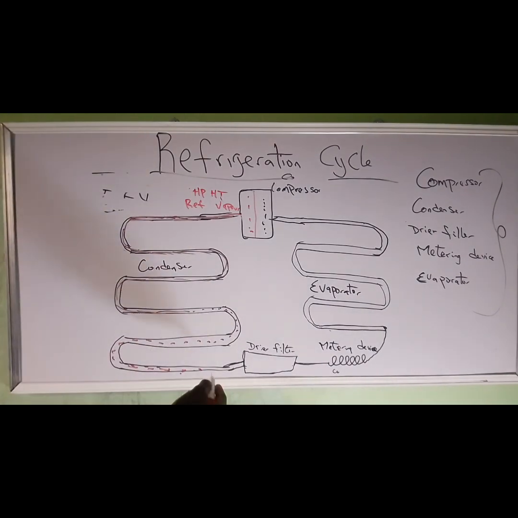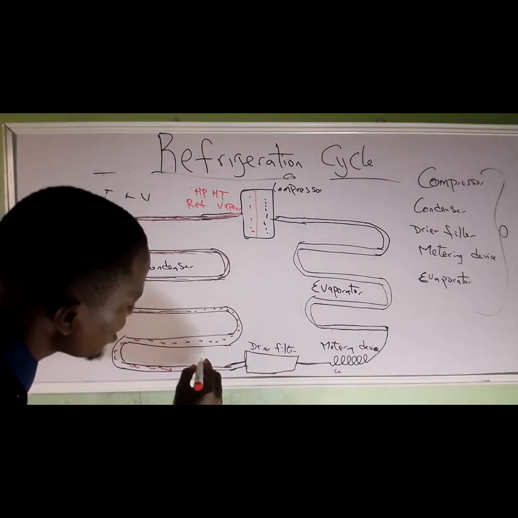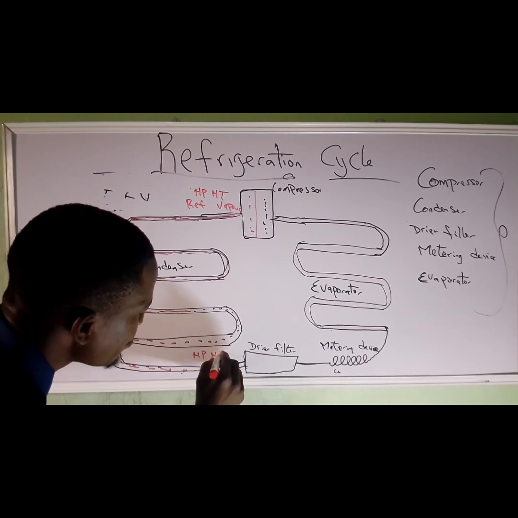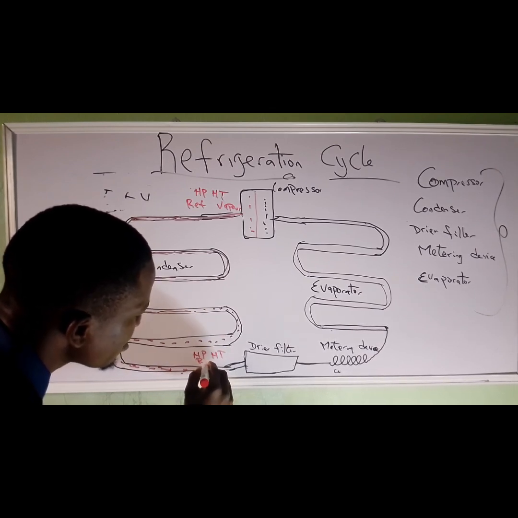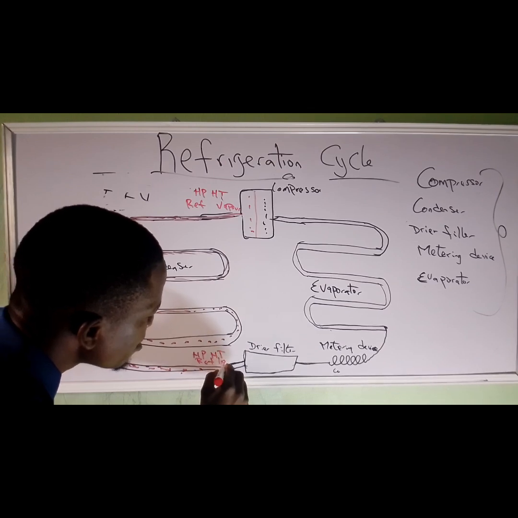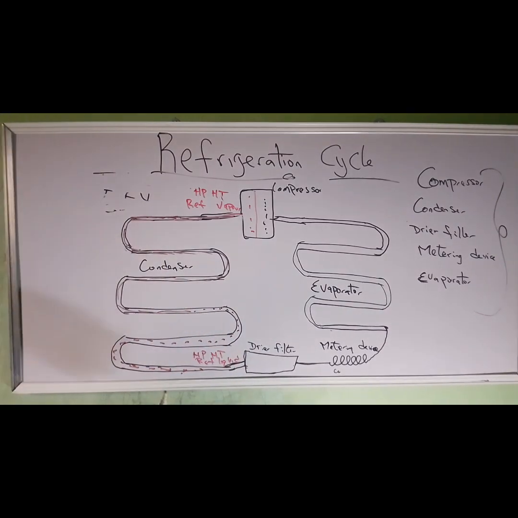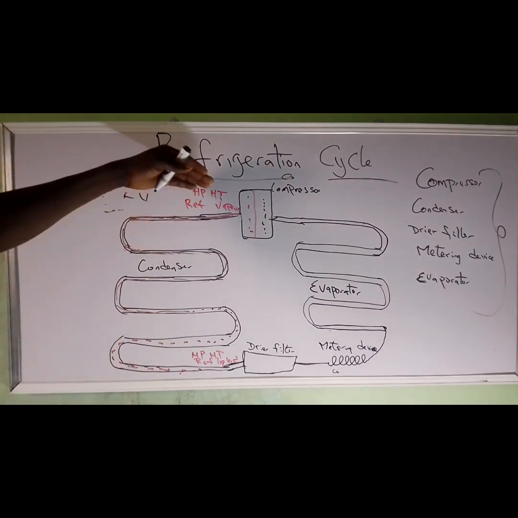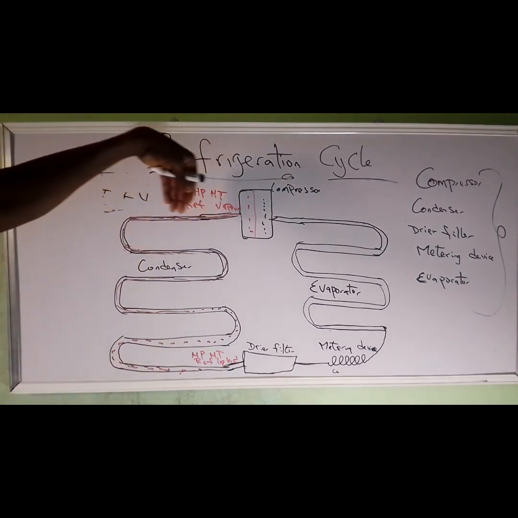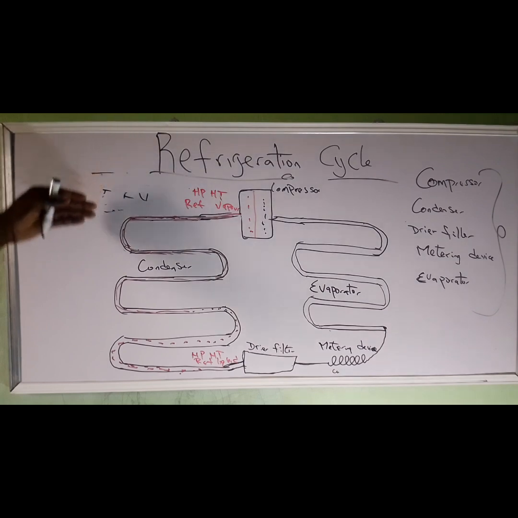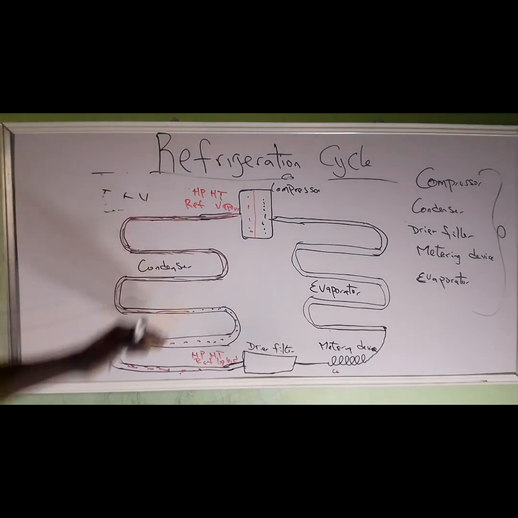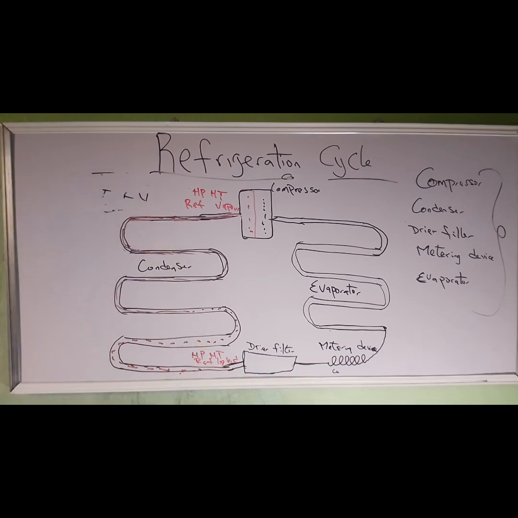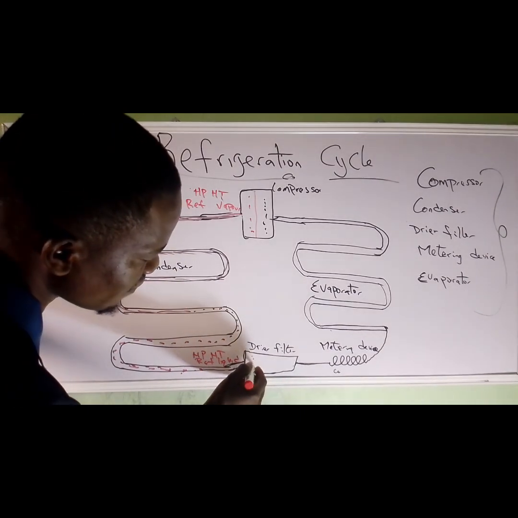After the condenser, it changes to high pressure, high temperature refrigerant liquid. That is why it's called the liquid line. So this is the liquid line. After the condenser, it changes to high pressure, high temperature refrigerant liquid, then goes to the dry filter.